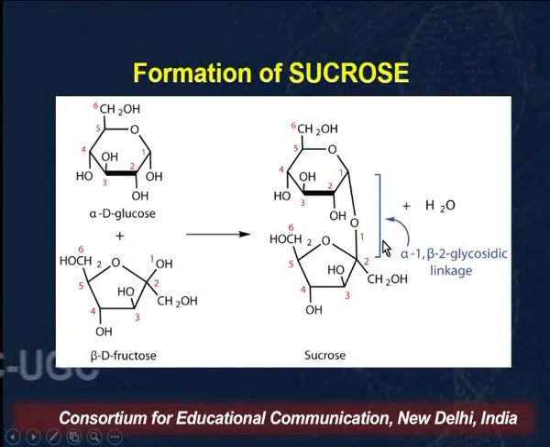So you have to be very careful. When the glycosidic bond is being formed between the hydroxyl groups of the two anomeric carbons, or between the hydroxyl groups of the two hemiacetal groups, then you have to specify the orientation at both the carbons. That is at position 1, the orientation here is alpha, so alpha 1, and in case of fructose, it will be 2, so beta 2.